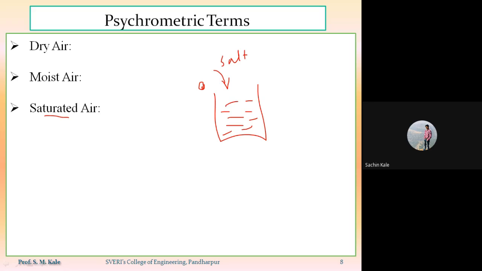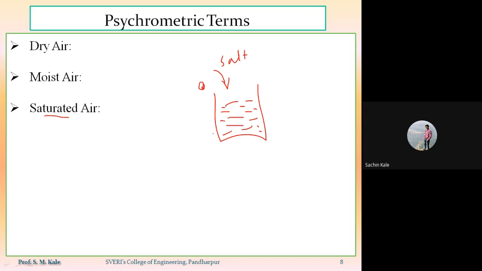At that location you will observe that now the salt is not dissolving inside the water. That means the water here has a dissolution capacity for the salt. Up to a certain level, that salt is being dissolved inside the water, but after a certain level, it is not dissolving. Why is this so? Because the maximum salt holding capacity of the water has been fulfilled.